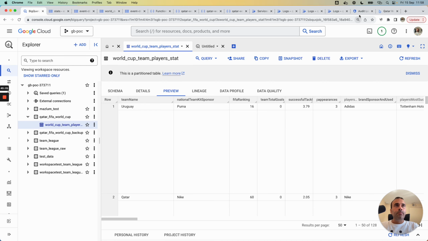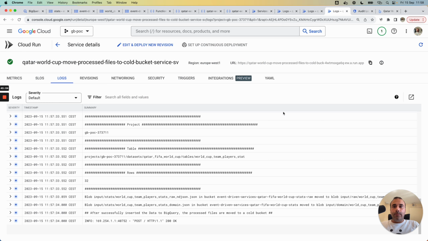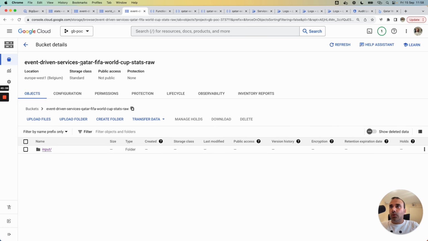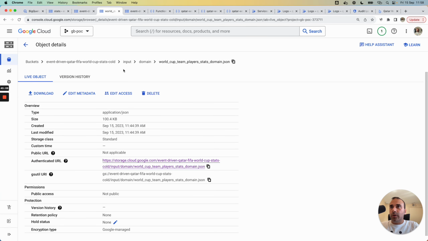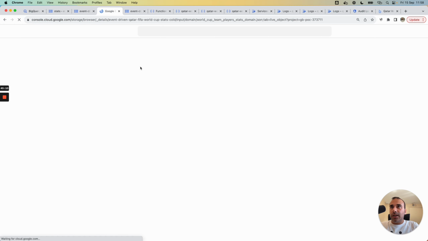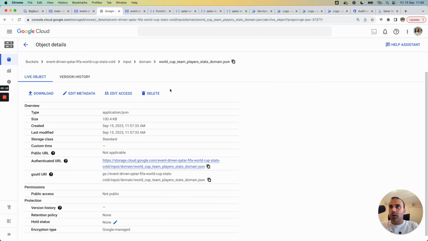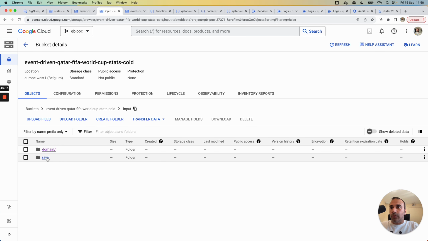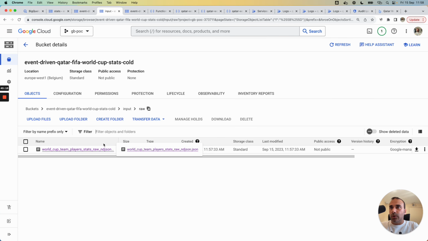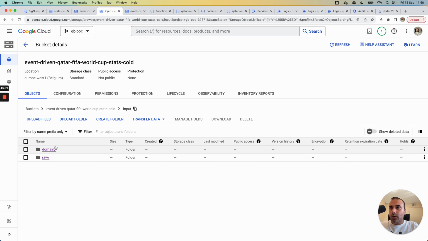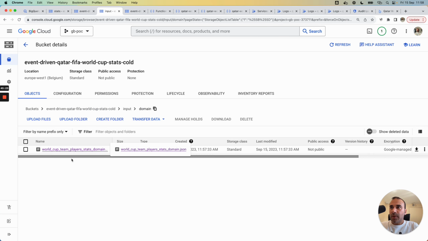It's great. And I jump to the cold bucket, and we can check that the file was correctly moved. Here for raw, we have the raw file, and we have also the domain file here. And I think it's good.